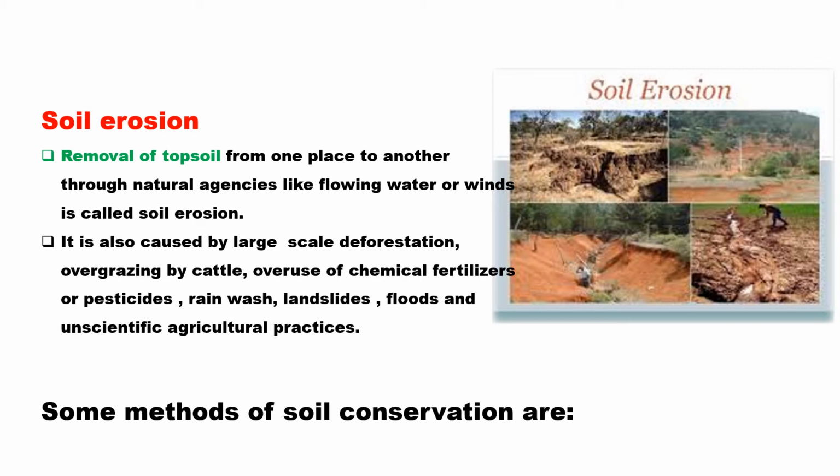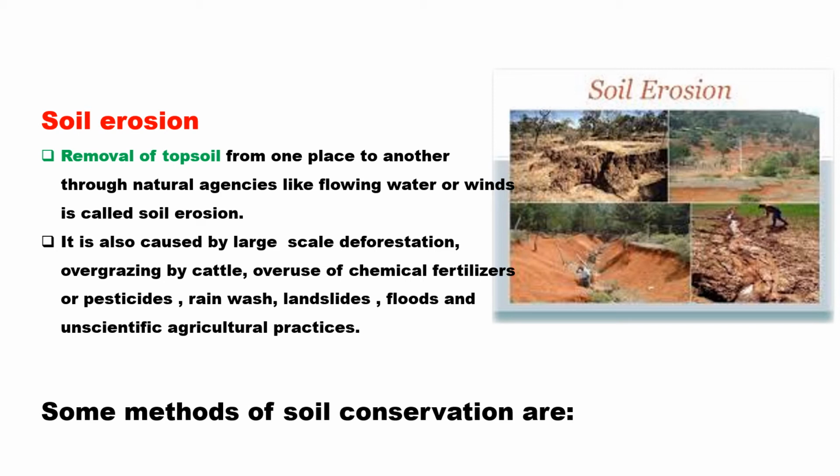There are many natural factors which cause soil erosion, like running water and wind speed, which result in the degradation of the soil. Then there are human activities. Running water and wind are the natural factors that result in the degradation of the soil.